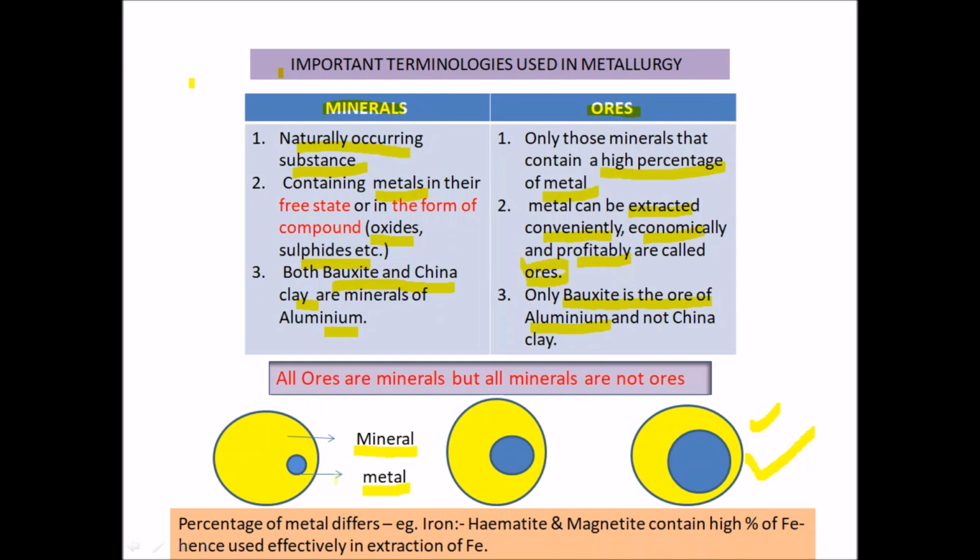The percentage of the metal differs. For example, in iron, hematite and magnetite ores contain a high percentage of iron, so they are used effectively in the extraction of the metal. That is the reason why we say all ores are minerals, but all minerals are not ores, because of the lower concentration of the metal.